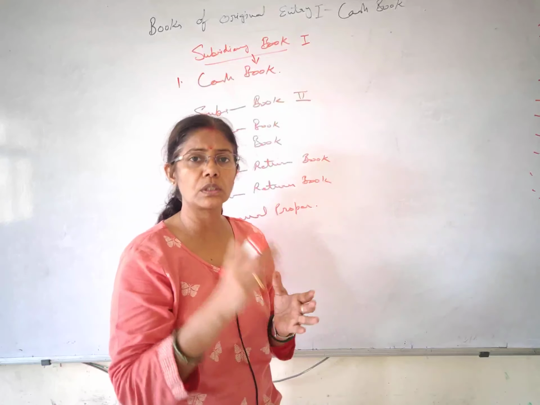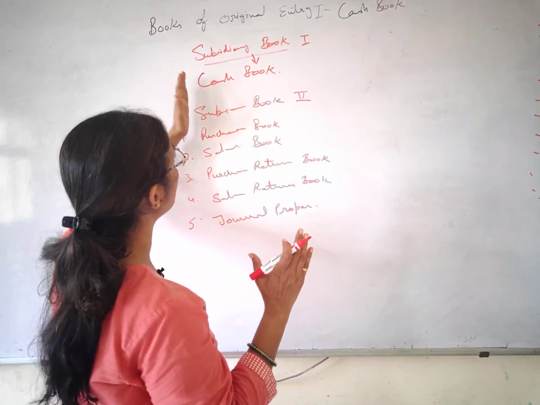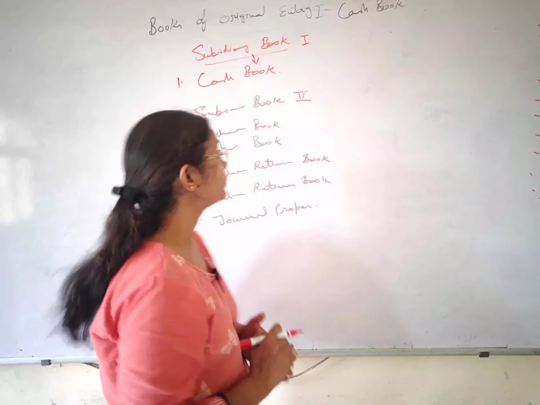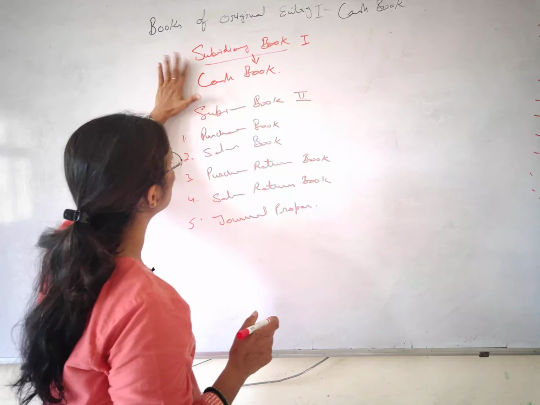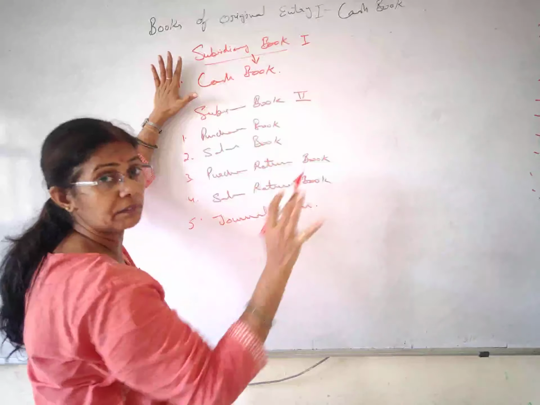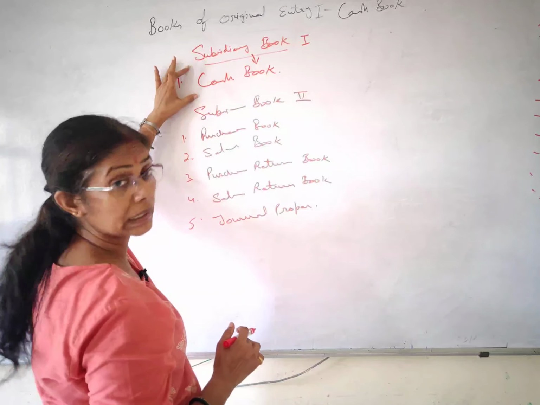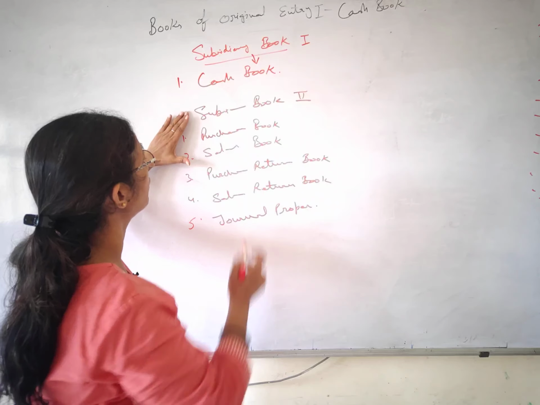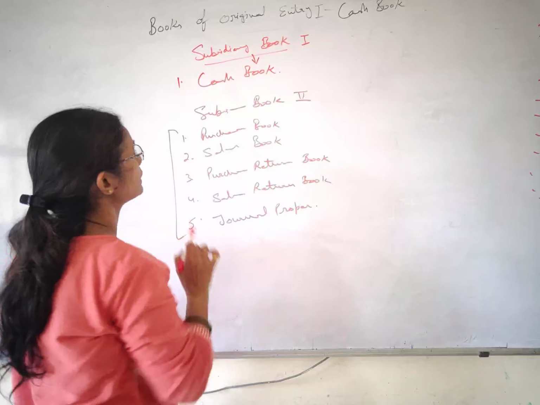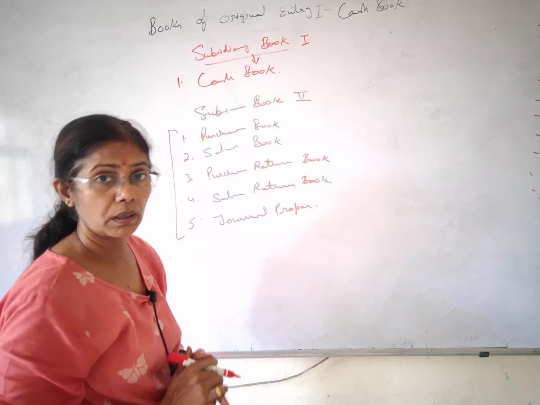From the source vouchers we are posting the entries directly in these books. So the first subsidiary book contains your cash books, what the kinds are and how to do it, that we will discuss. And here we have subsidiary book number 2, which contains all these 5 books: purchase book, sales book, purchase return, sales return, and journal proper.